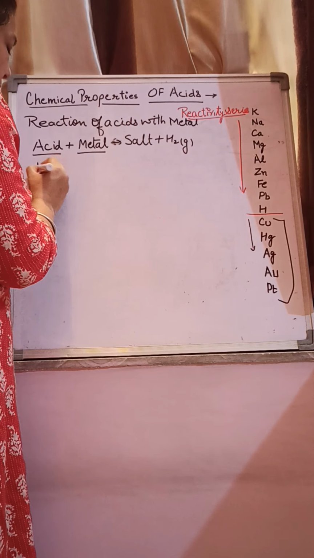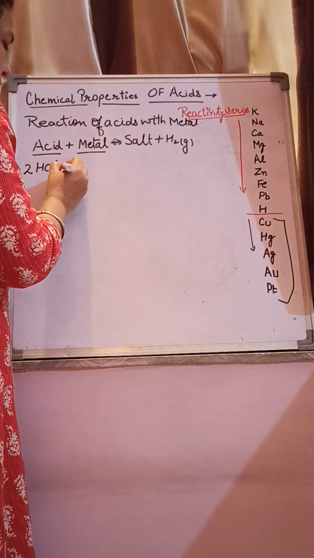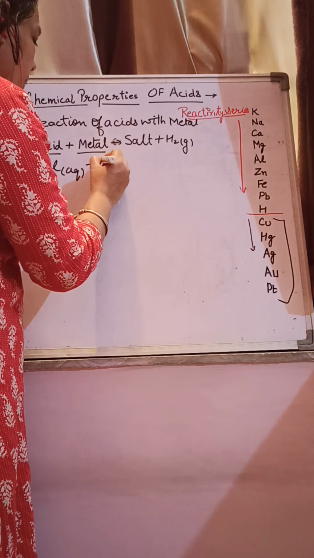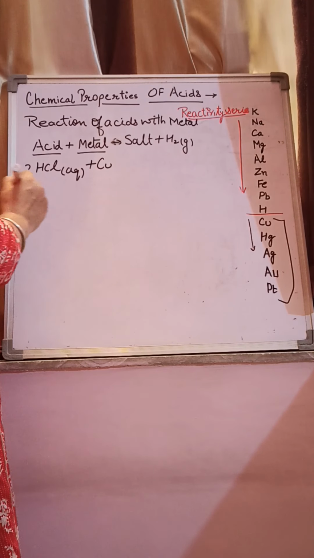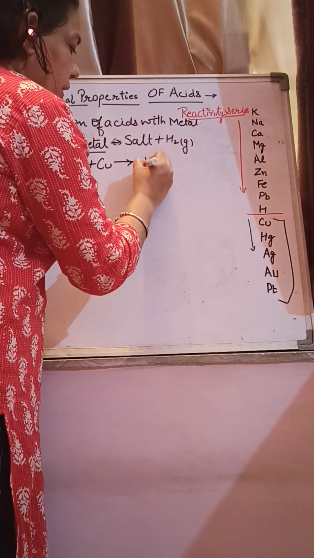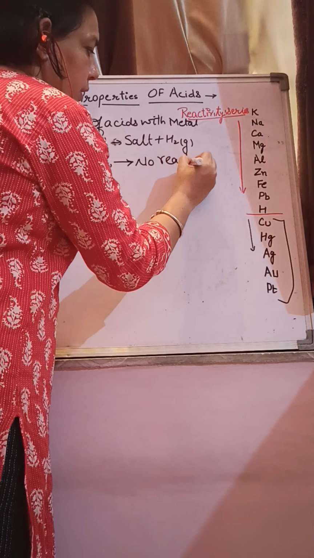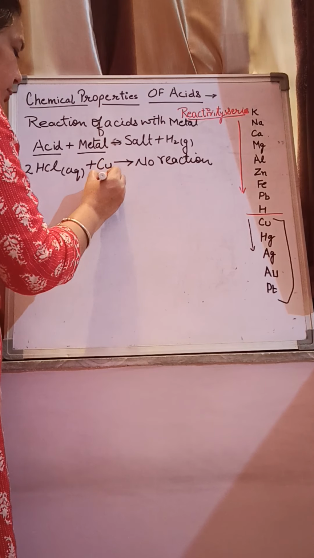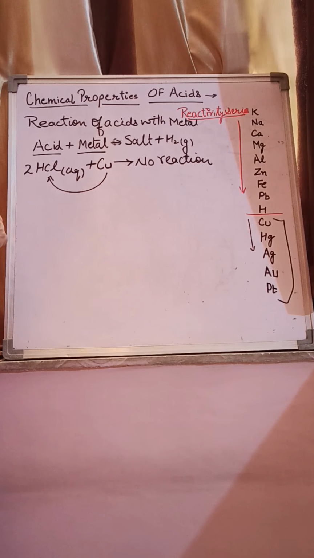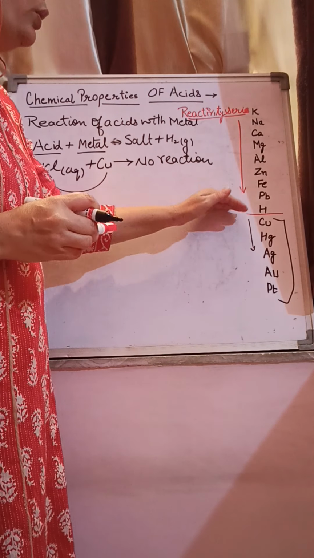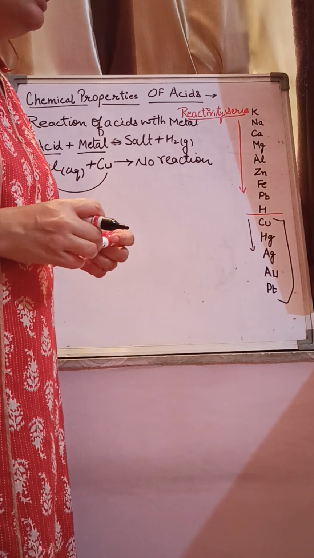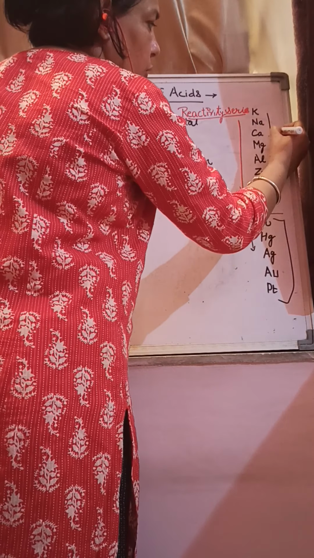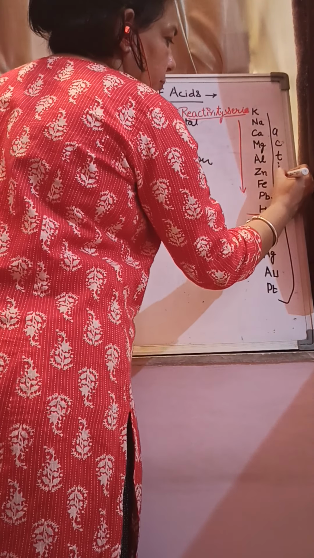For example, when we react hydrochloric acid with copper, as we know that copper is less reactive than hydrogen, there is no reaction. The reason is clear: because copper is less reactive than hydrogen, it is not able to displace hydrogen from acid. Metals which are more reactive than hydrogen in the reactivity series are called active metals. So all these metals are called active metals.